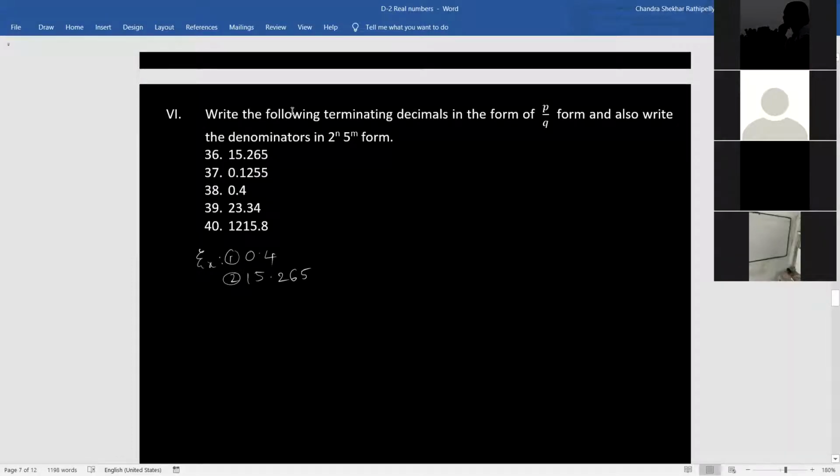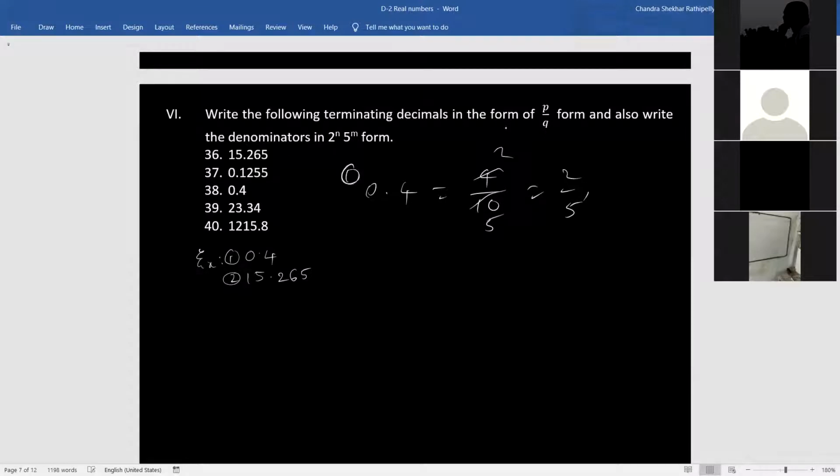Next, write the following terminating decimals in the form of P by Q form and also write the denominator in 2 power n 5 power m form. So the result we get, we have to write in this form also. 0.4 is 4 by 10, 2 2s, 2 5s, so 2 by 5. So here 5 power 1 only.